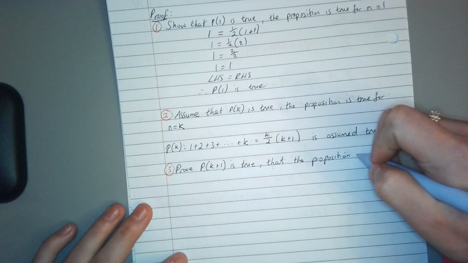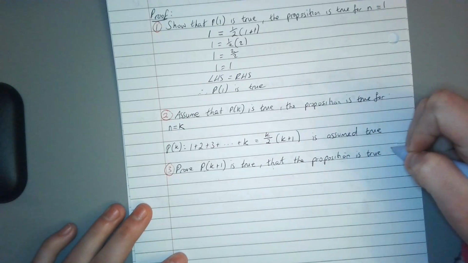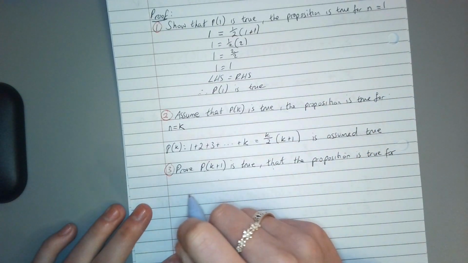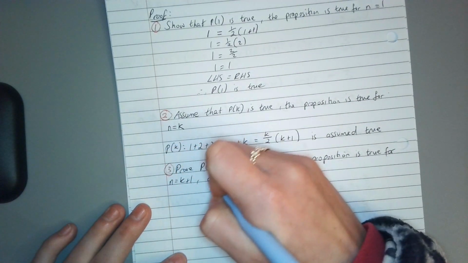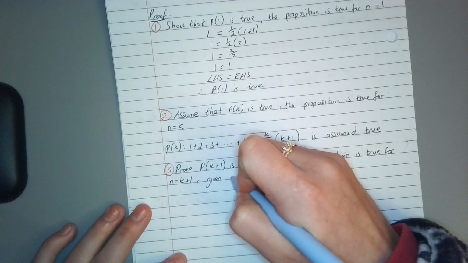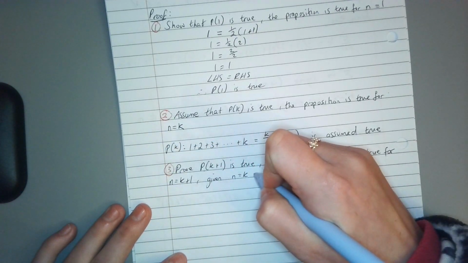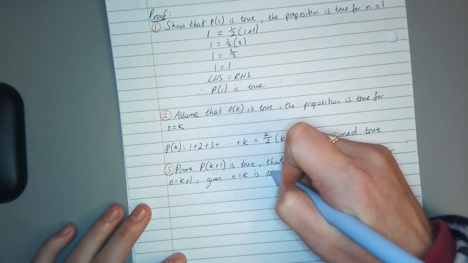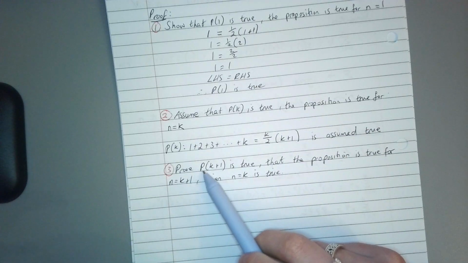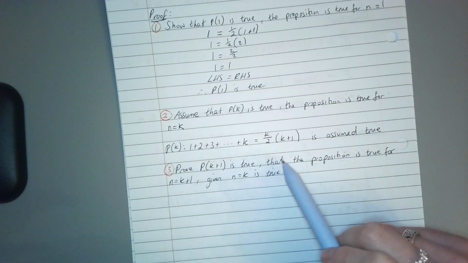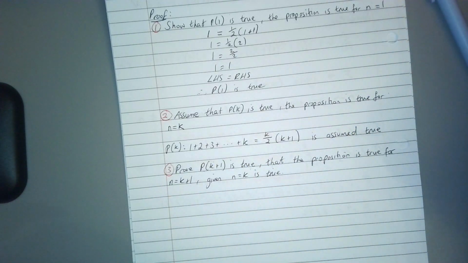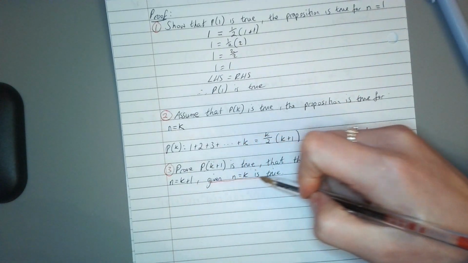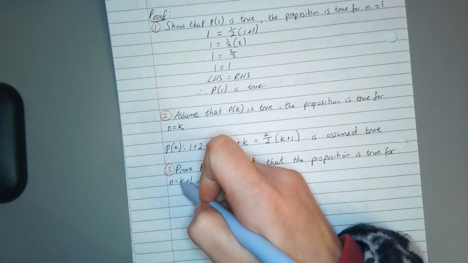It doesn't matter which one you write as long as you write one of them. So the proposition is true for n is k plus 1, given n is k is true as well. Again, this part's really important to have in your statement.